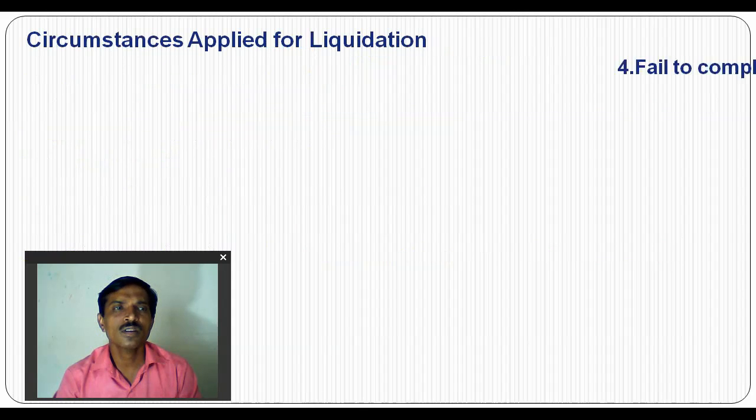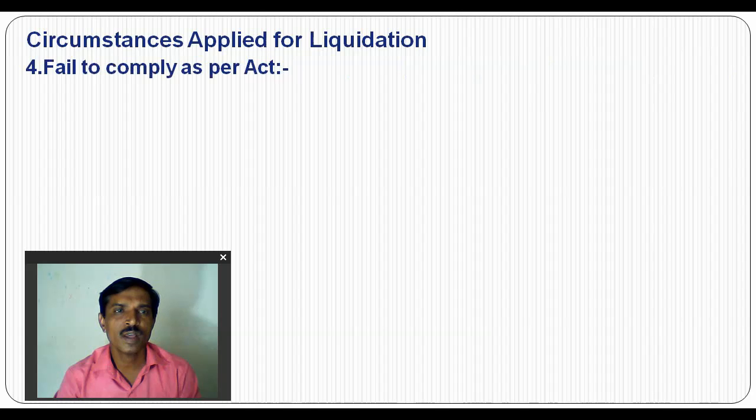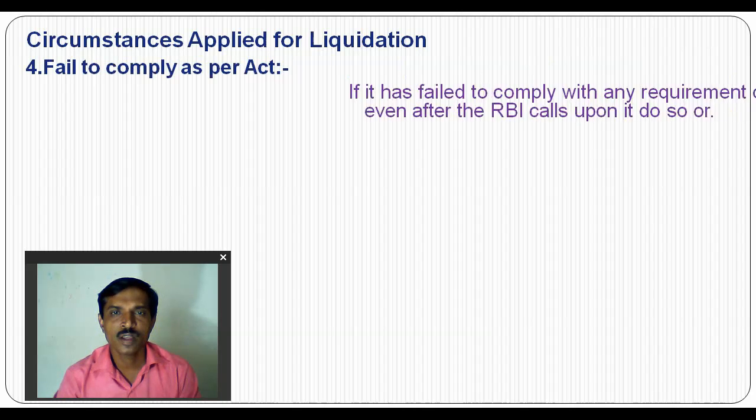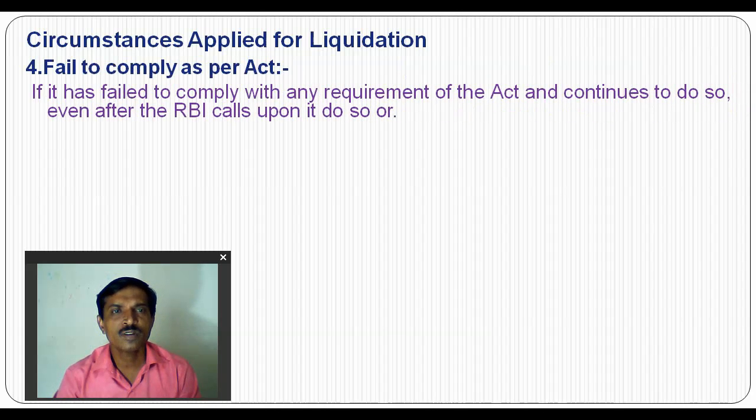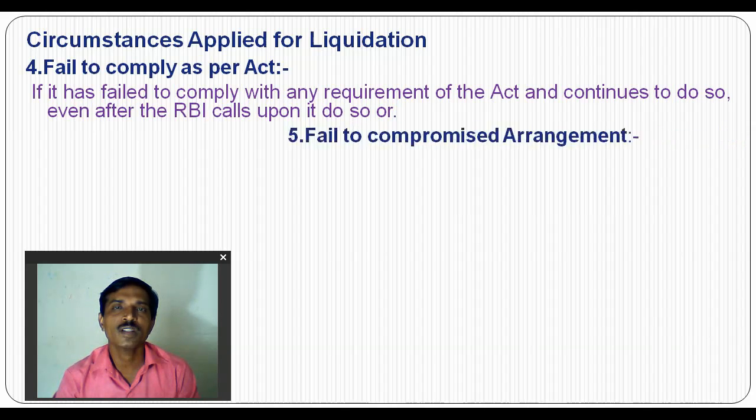Another circumstance is failure to comply as per the Act. The company has failed to comply with any requirement of the Act and continues to do so even after RBI calls upon it to comply. So it fails to comply with any condition, such as the liquid asset condition, or the audit and preparation of balance sheet condition. That is, failure to comply with any condition imposed by RBI.